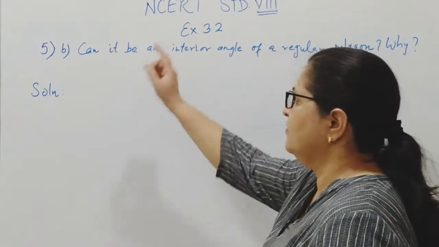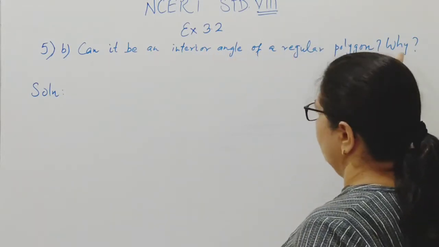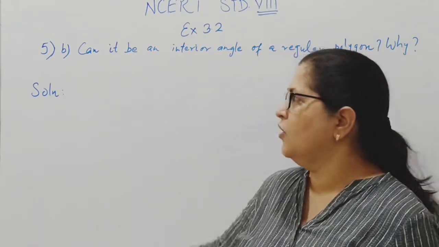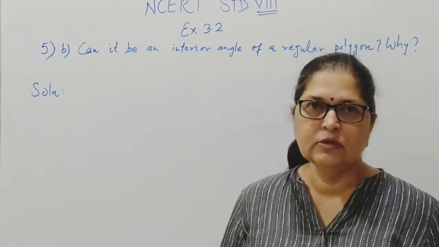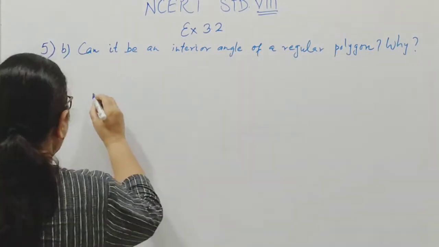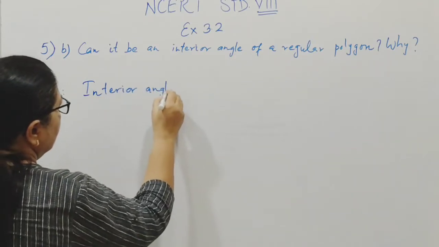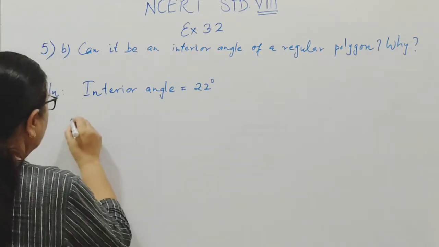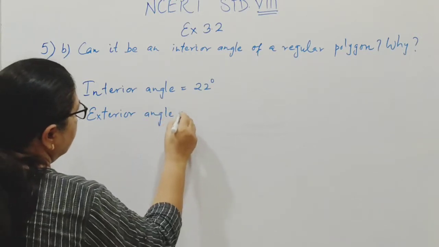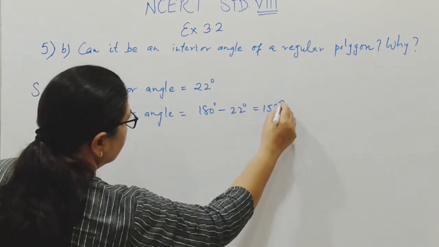Now B part is, can it be an interior angle of a regular polygon? Why? Now in A part it was given 22 as an exterior angle. Now it is asked whether it is possible to have 22 as an interior angle. So let us check. Now interior angle is equal to 22 degree. Therefore, exterior angle is equal to 180 degree minus 22 degree, that is 158 degree.